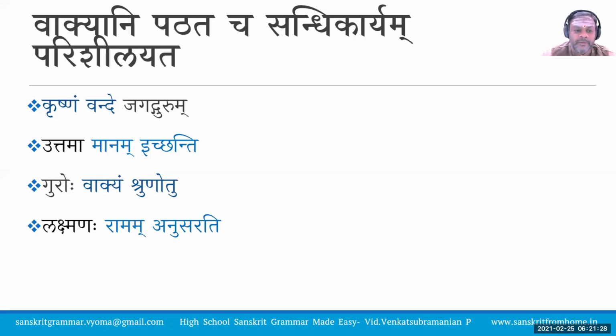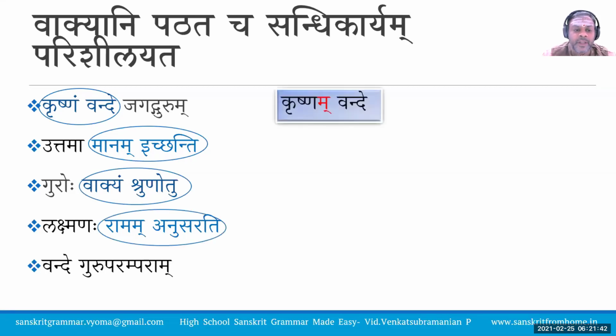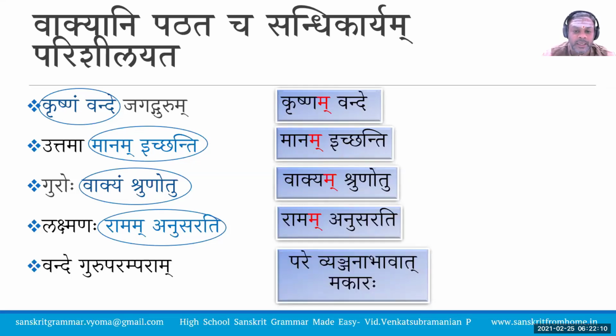Now, here we have different examples: Vande Guru Paramparam, Krishnam Vande, Manam Ichanti, Vakyam Shrunotu, Ramam Anusarati. Krishnam Vande becomes Krishnam Vande, Manam Ichanti becomes Manam Ichanti, Vakyam Shrunotu becomes Vakyam Shrunotu, Ramam Anusarati becomes Ramam Anusarati. Now, you will be wondering here, in some cases, we have done the Anuswara. In some cases, we have not done the Anuswara. So why we have done like this?